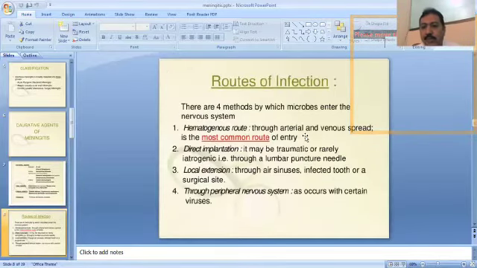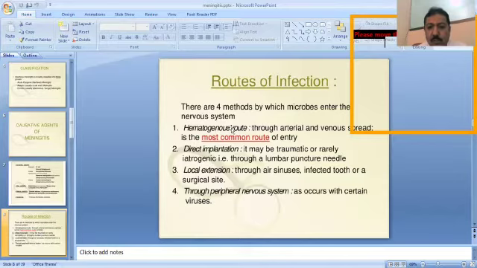What are the routes of transmission of these infectious agents? How do these infectious agents affect the brain and its meninges? So these are the routes of transmission of the infectious agents.